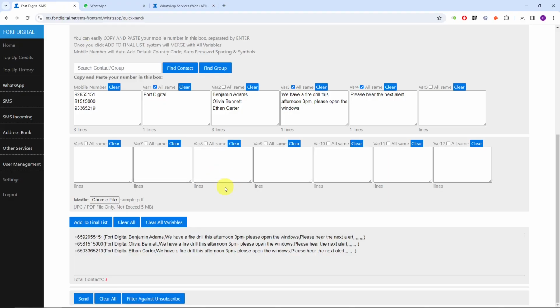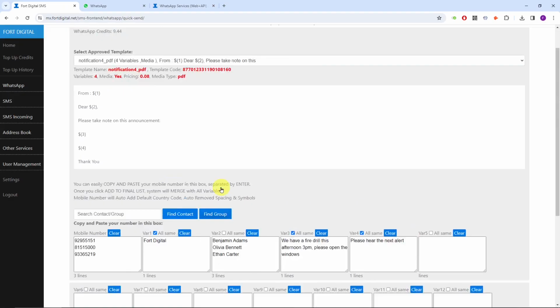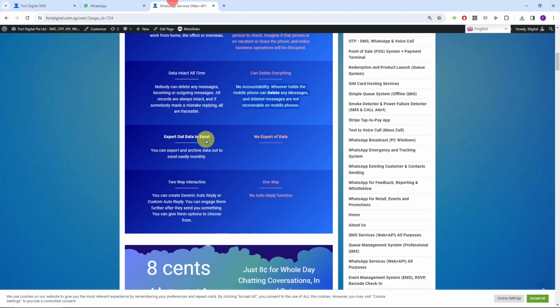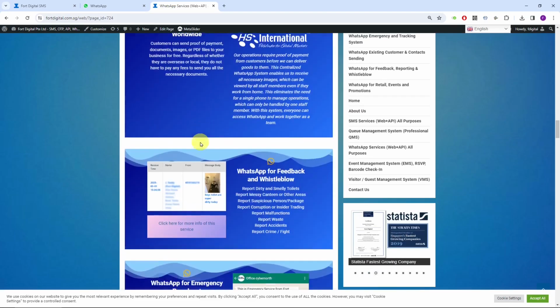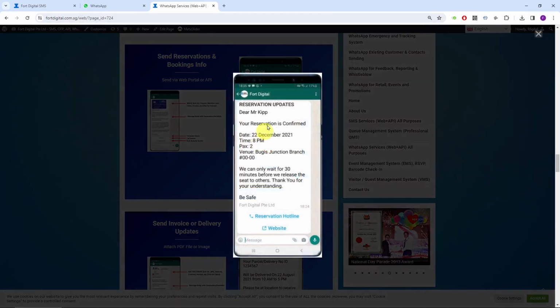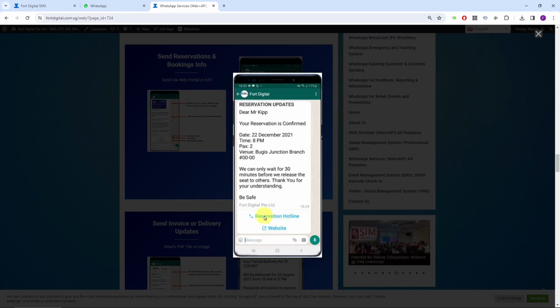Now we also have a template with buttons. This is a very special function that you can only use with this system. Your normal mobile phone is unable to have this kind of function. If you go to our website, we also provide samples.